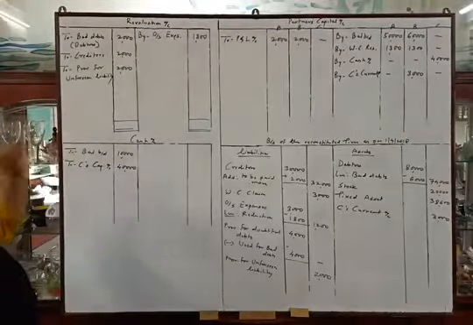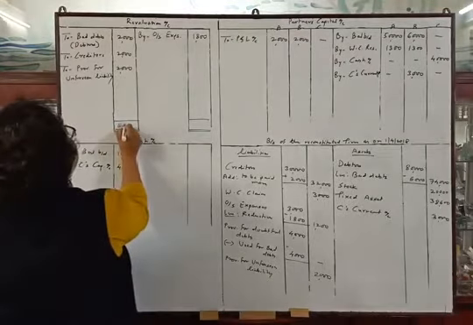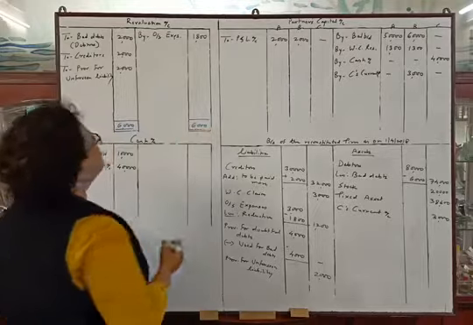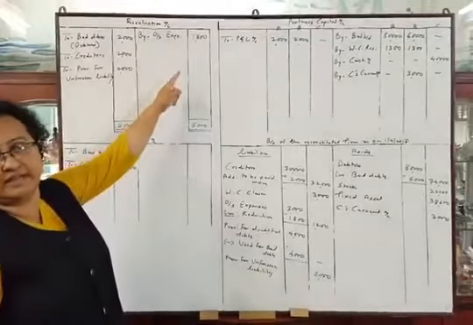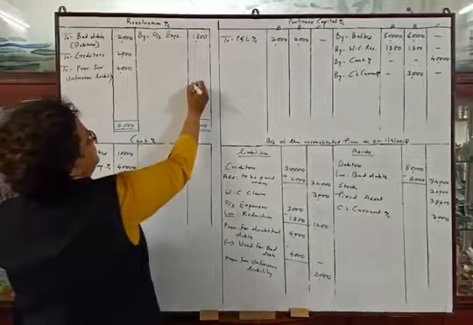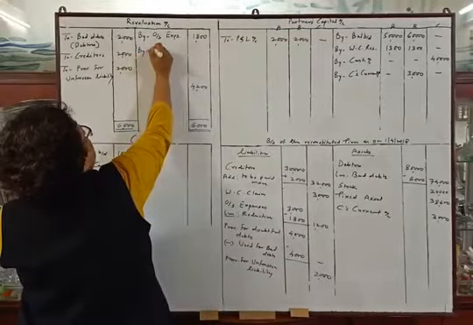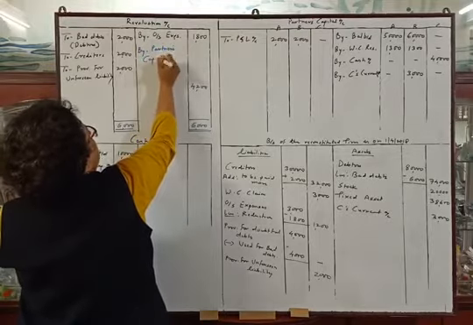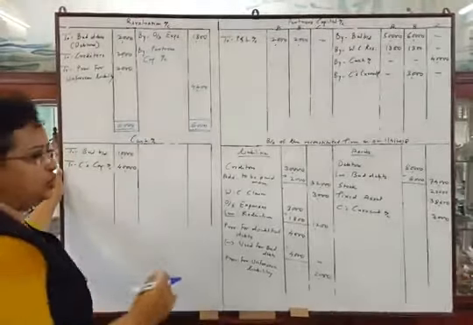Debit total is rupees 6,000, credit total is rupees 1,800. So higher amount we will write as total in both the sides, 6,000. We will deduct rupees 1,800 from 6,000. The balance will be rupees 4,200, which will be transferred to partners capital account and distributed between the partners in their old ratio.